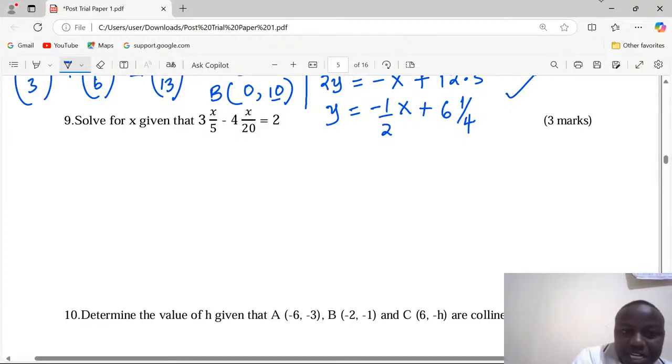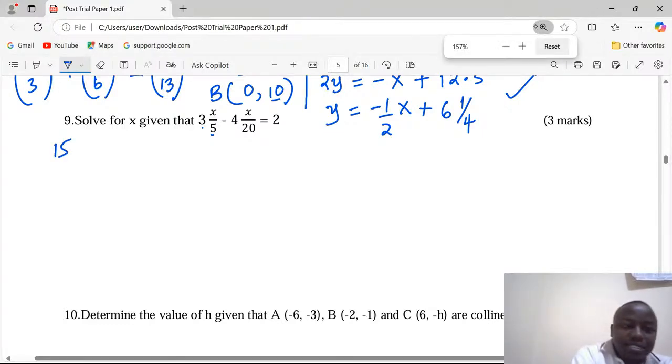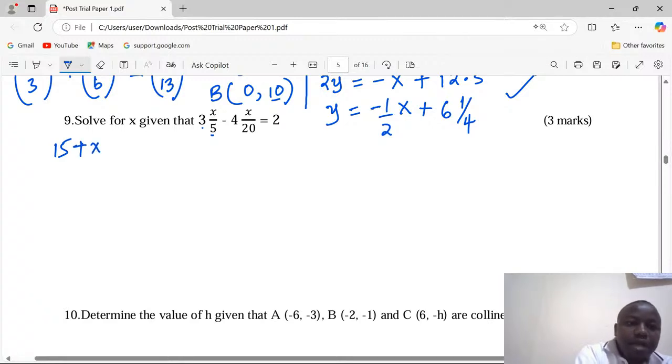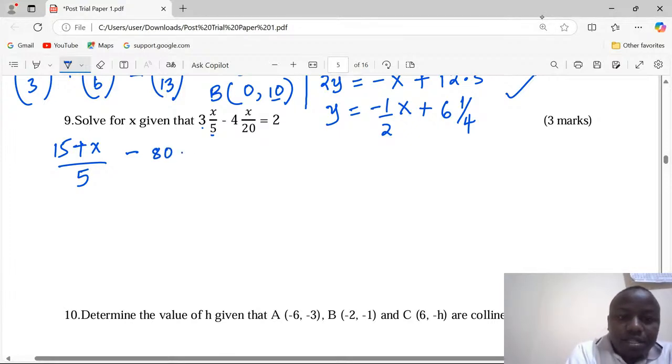So to convert that, we need 5 by 3 plus x, 15 plus x, everything over 5, minus, sorry, that's a minus, 20 by 4 giving us 80 plus x, over 20, and this is equal to 2.